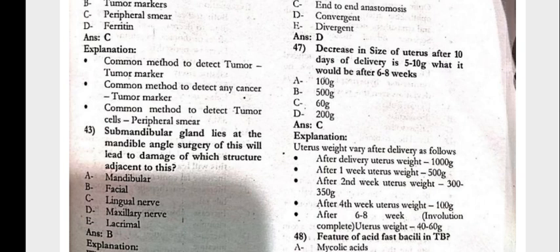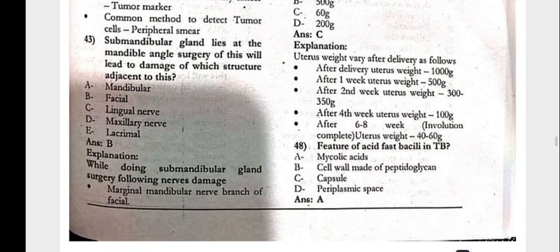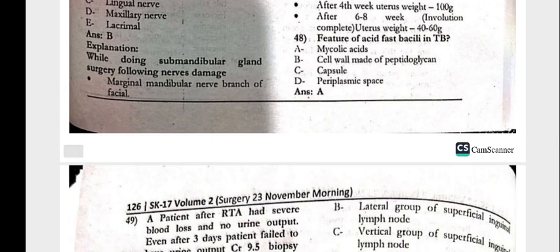What will be the size after 6 to 8 weeks? 60 grams. The feature of the acid fast bacilli in TB is mycolic acid.